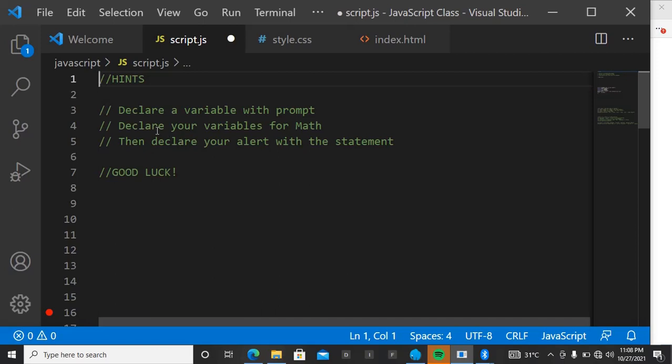Then after you have declared the prompt, the arithmetic we just learned today, so you can declare that too, those variables. Then you declare your alert. With that statement that says hello, that's your name. Your net worth by 2022 will be so this.